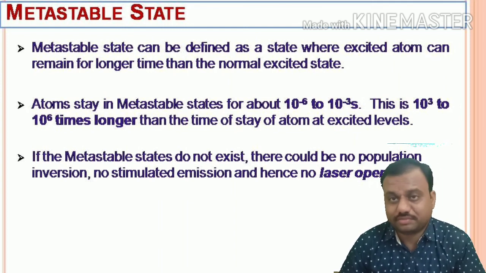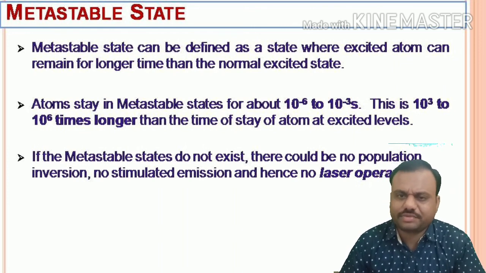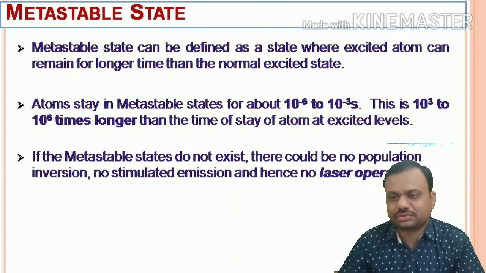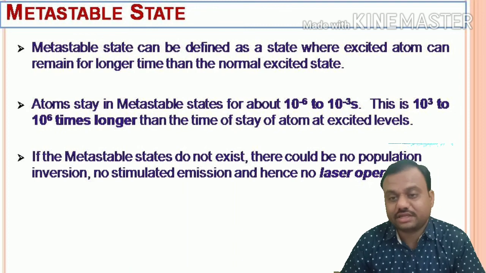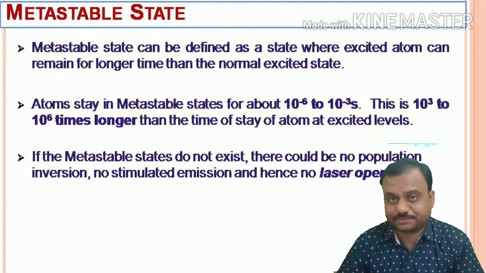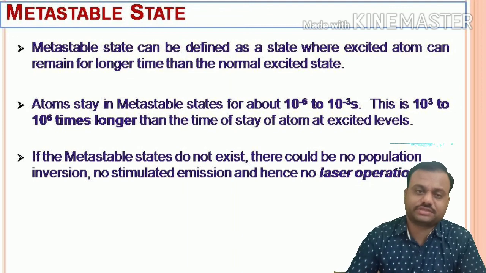An atom can stay in a metastable state for about 10 to the power minus 6 to 10 to the power minus 3 seconds. This is 10 to the power 3 to 10 to the power 6 times longer than the time an atom stays in the excited state. These are the few definitions about the metastable state.